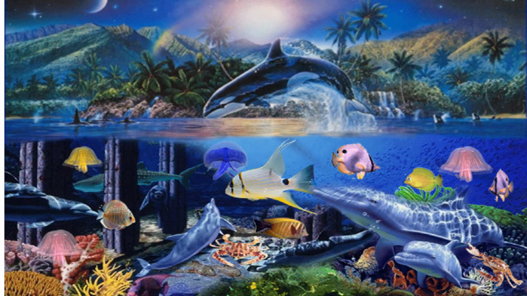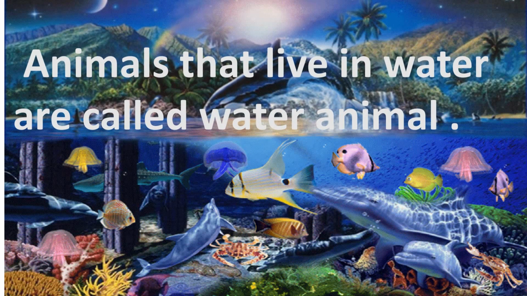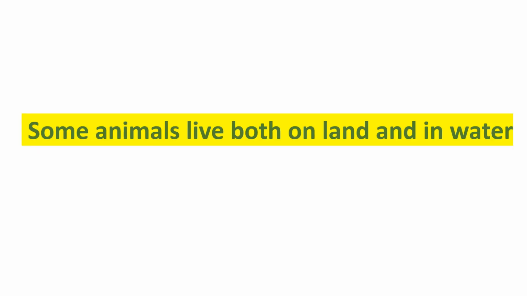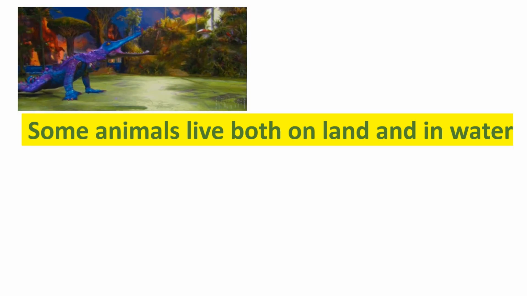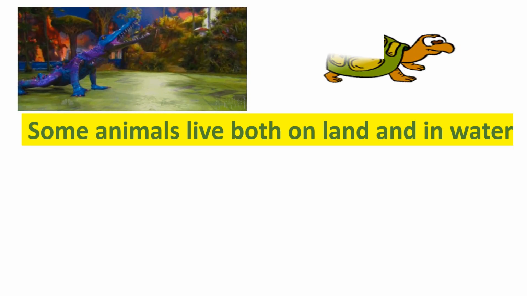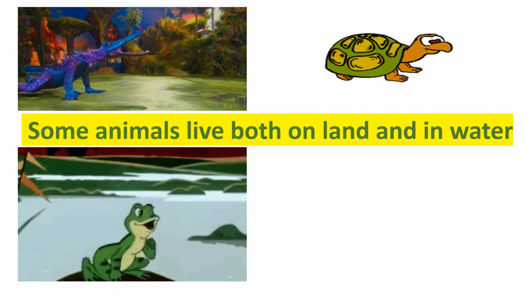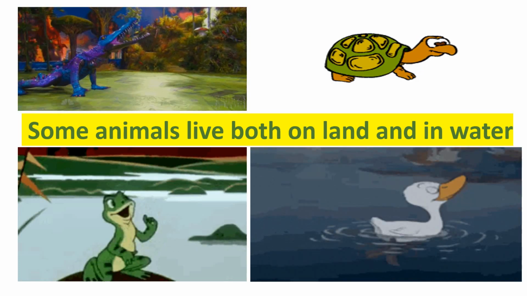In previous video, we have also learned about water animals. So, who are water animals? Animals that live in water are called water animals. For example, octopus, jellyfish, shark, whale, etc. There are some animals that live both on land and in water. Example, crocodile, turtle, frog, and duck.